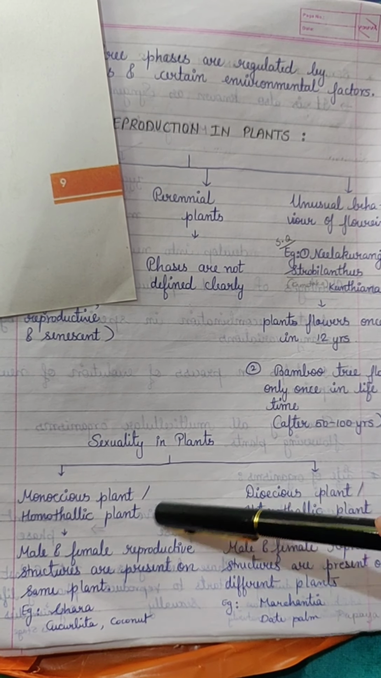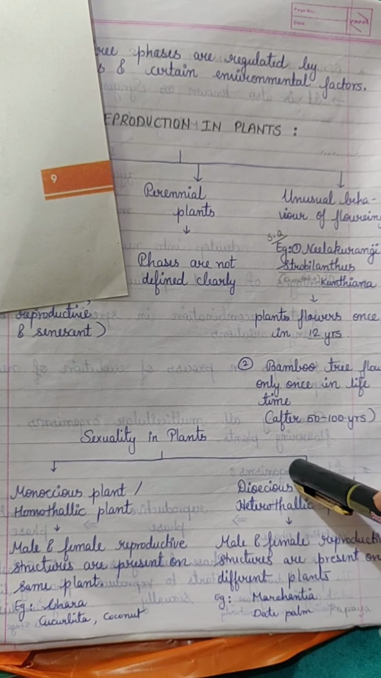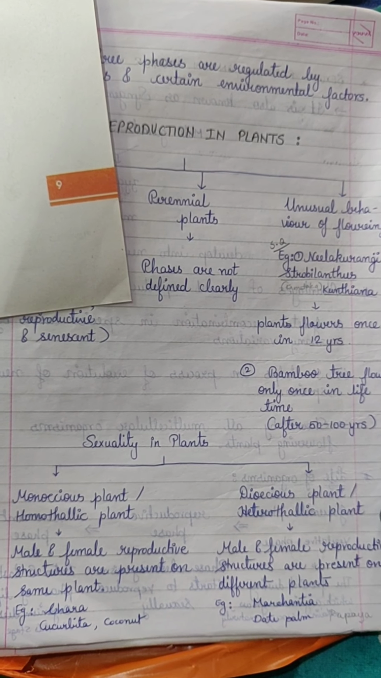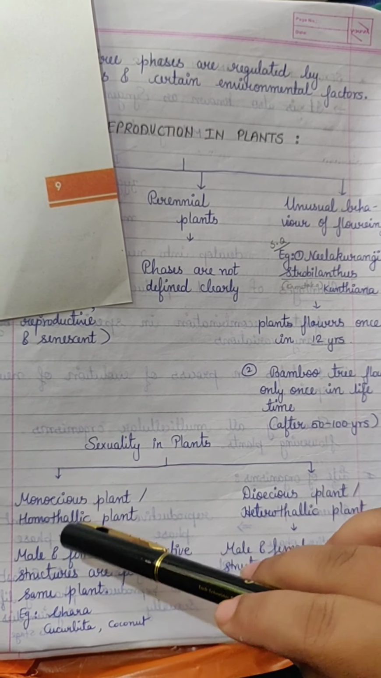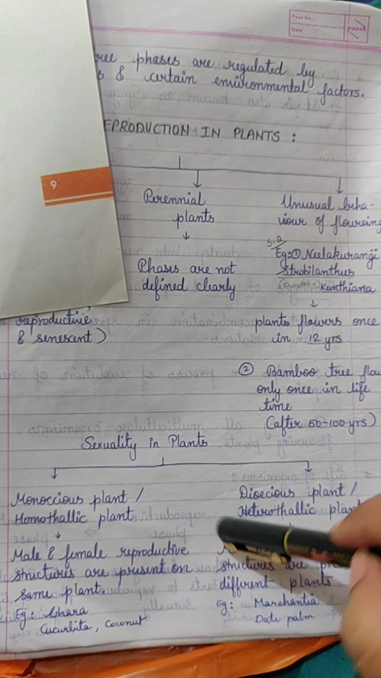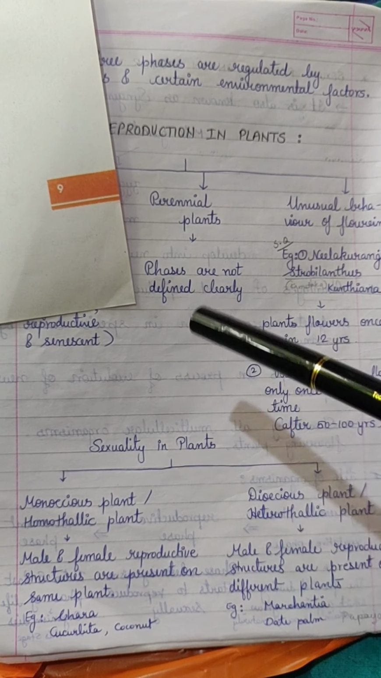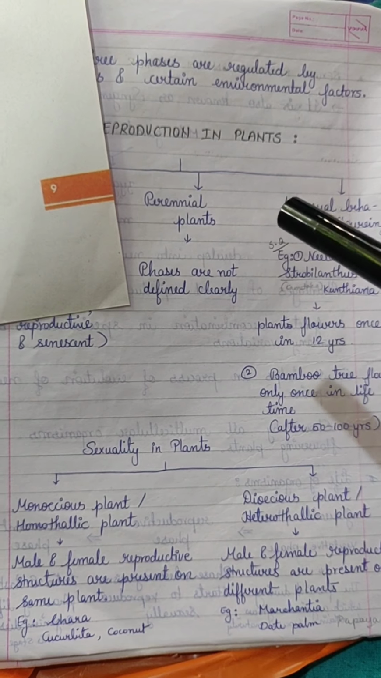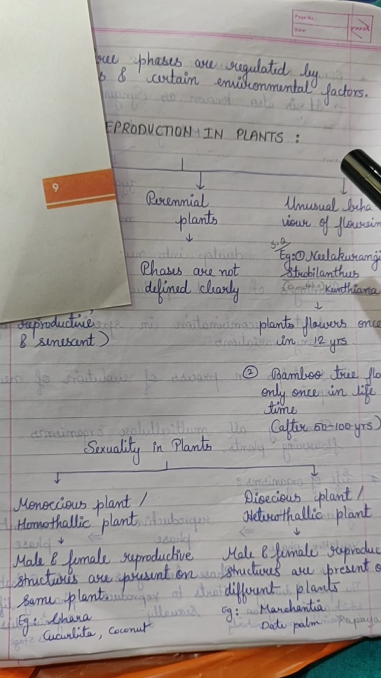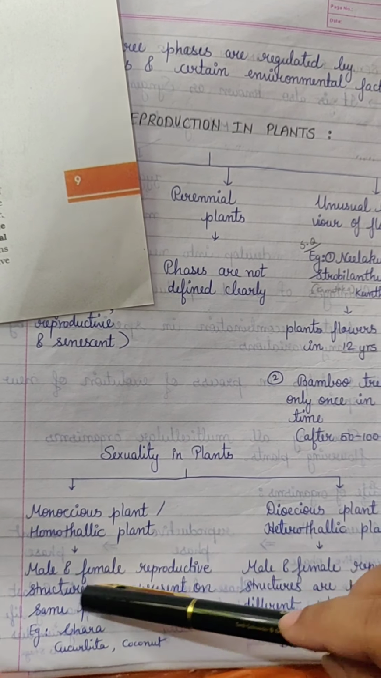Monoecious plant is also called as homothallic plant, and dioecious plant is also known as heterothallic plant. Monoecious means that male and female reproductive structures are present on the same plant. Homothallous means the same plant will bear male flowers and also female flowers. Only one plant will bear both the flowers. You can call it bisexual also. Male and female reproductive structures are present on the same plant.